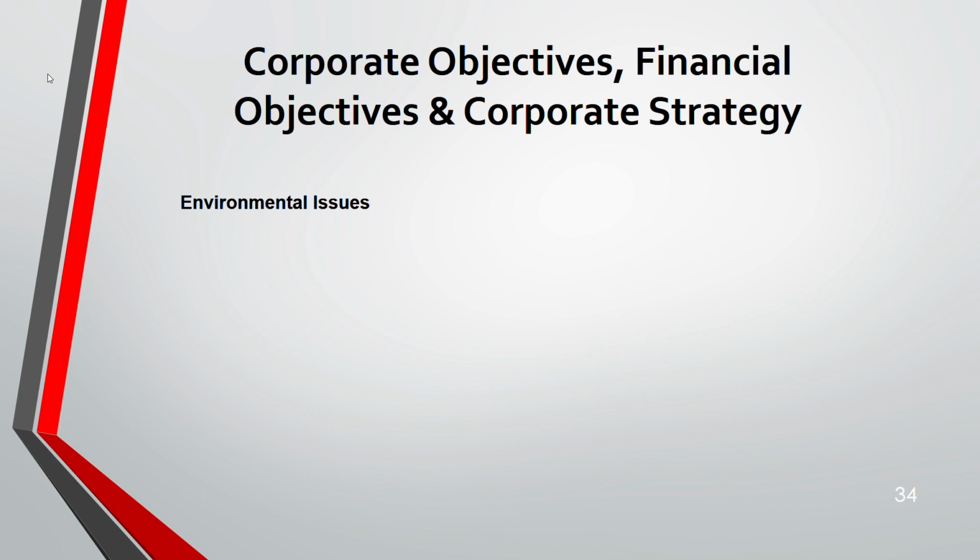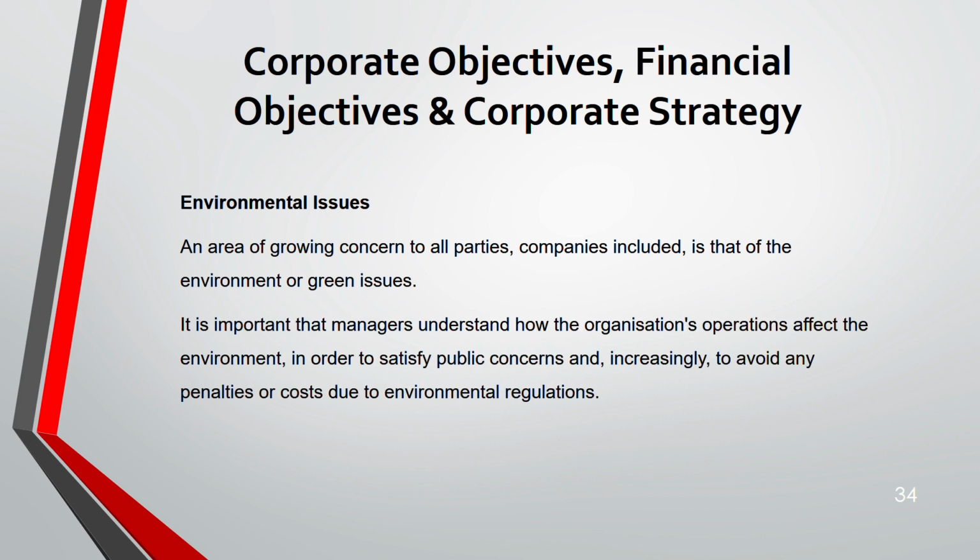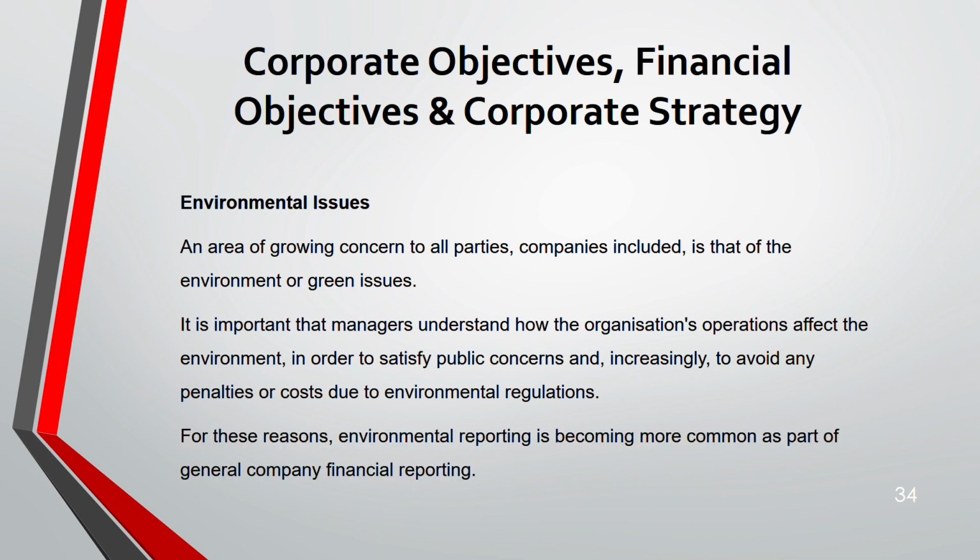So the next on the list after measuring performance is environmental issues. This is a growing concern for any stakeholder, okay, and green issues will be discussed in lecture 2. So it's important that managers understand how the organization's operation affects the environment in order to satisfy public concern and to avoid any penalties or environmental regulations. So for this reason, you will see that environmental reporting has become very important. Significance of it is increasing.